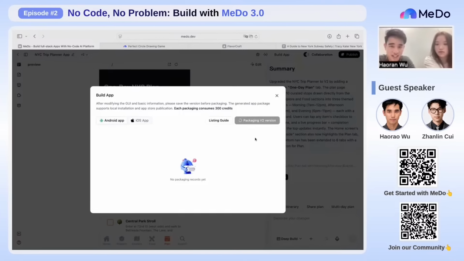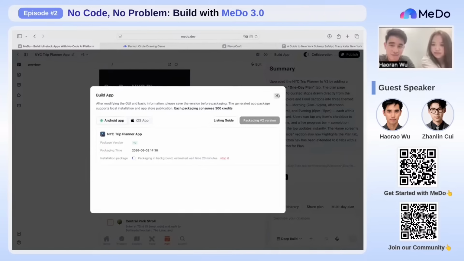Wow. Let's try packing it. But it's going to take a little bit longer, approximately 20 minutes, so I think we are not going to be able to see it today during the live stream. Perhaps you can try it out if you want to try MeDo. There's always the QR code.